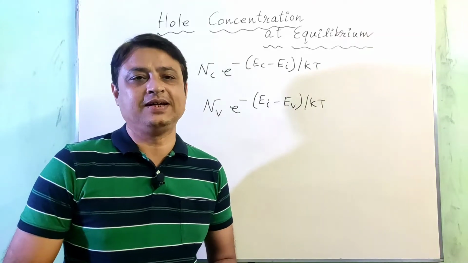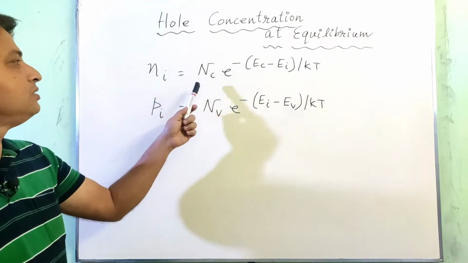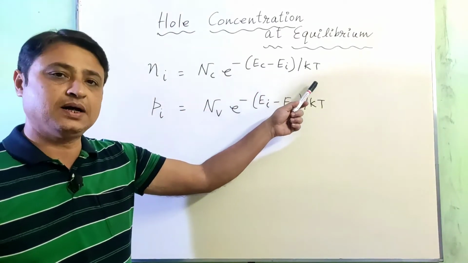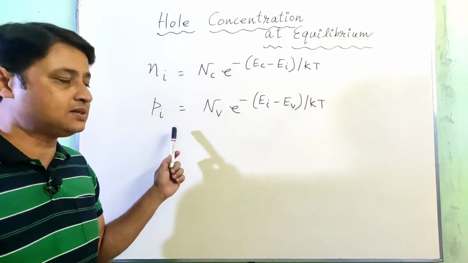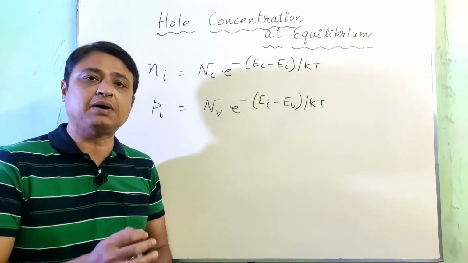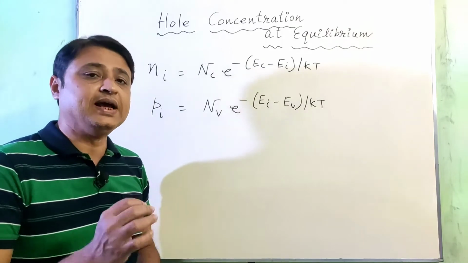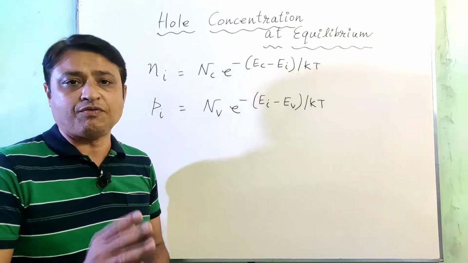So the intrinsic electron and hole concentrations are given by Ni equals Nc e to the power minus (Ec minus Ei) by kT, and Pi, that is the intrinsic hole concentration, equals Nv e to the power minus (Ei minus Ev) by kT. Now let's find out the product of N0 and P0, and then we are going to find out the product